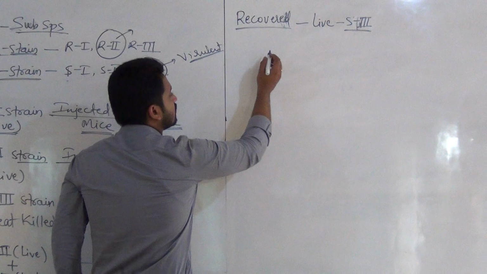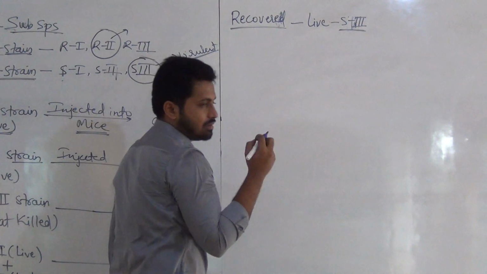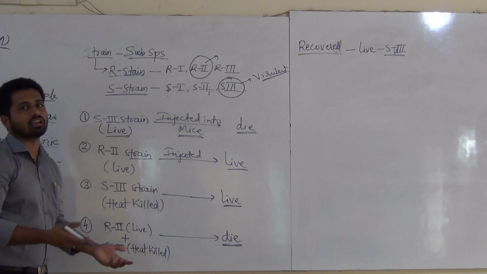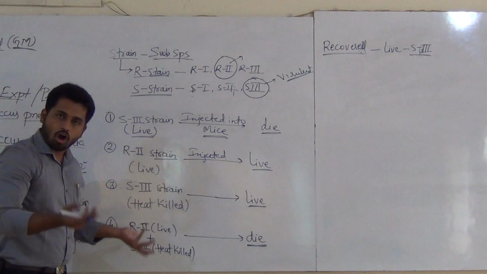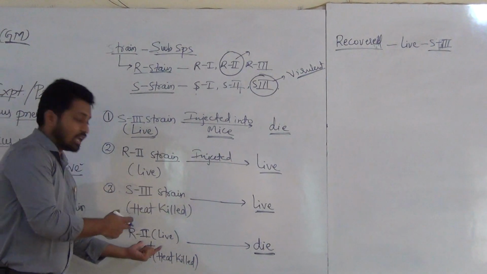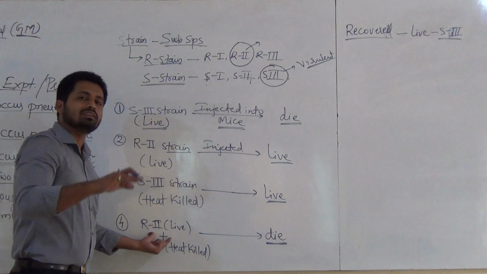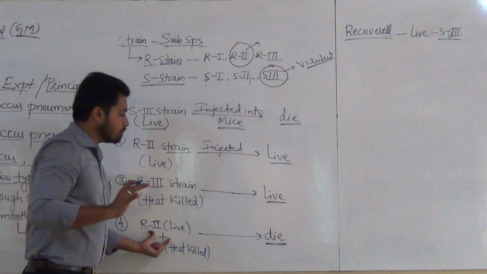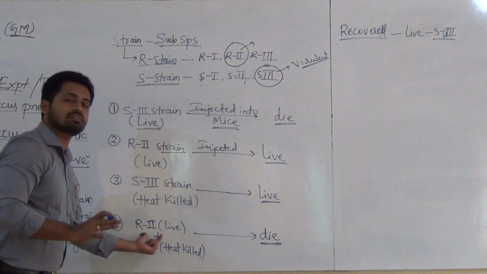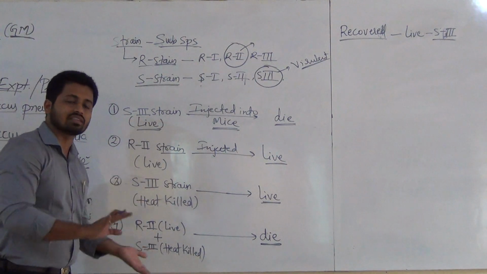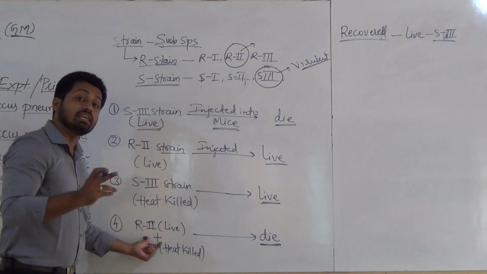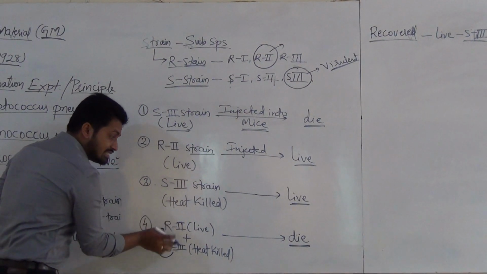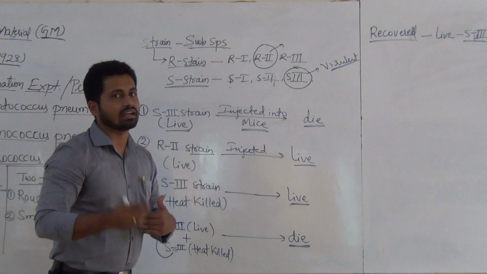Now what are the chances? Only two possibilities. What is the first possibility? This S3 which had already died may become alive again, which is not possible, never. Or this live R2 may get converted into S3. That is the second possibility, because the mouse is not going to provide anything to this R2 to convert it into S3. It is not like that. So something is there which may get converted to S3. That is the possibility.